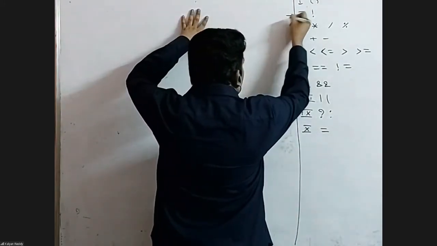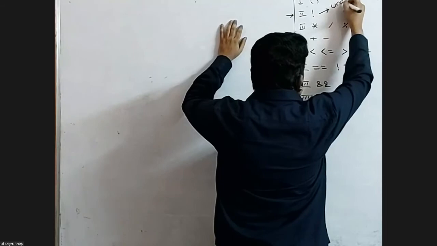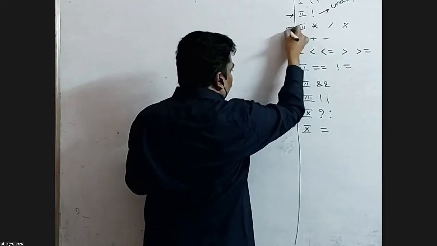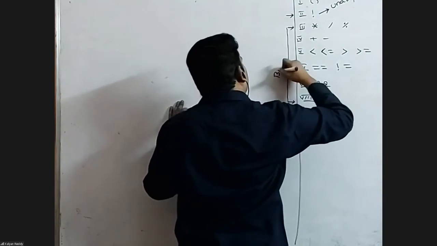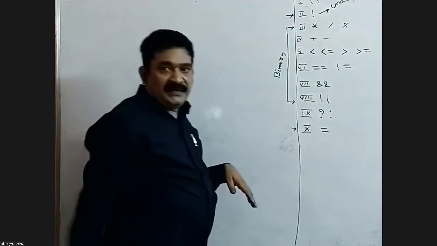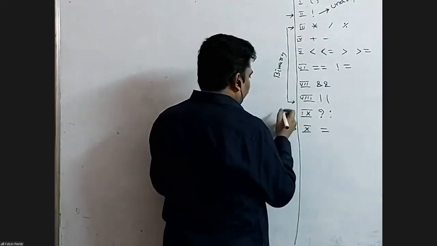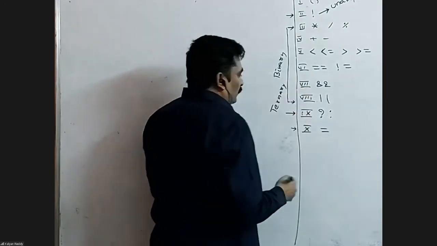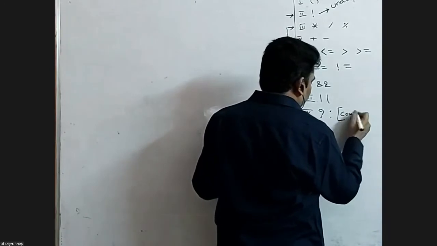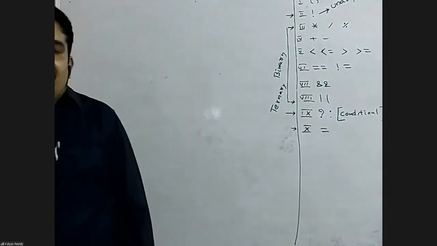I'm going with a small font, to use the space effectively. I need more space for explanation. Unary, from this place to this place, and this one also. Binary, two arguments. The last but one, it is ternary. The name of this operator is conditional operator. Last but one.